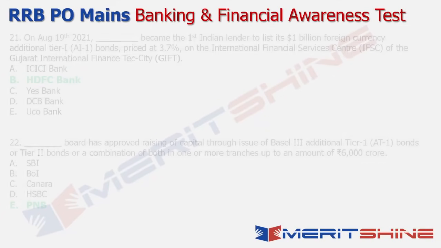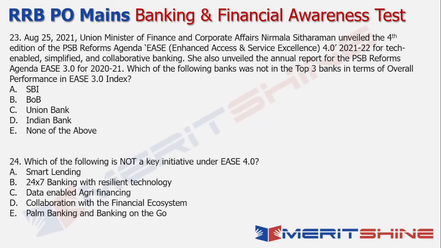Let's move on to the next set of questions. Right. So talking about the date 25th of August 2021, the Union Finance Minister and Corporate Affairs Minister Nirmala Sitharaman basically unveiled the 4th edition of the Public Sector Bank Reforms Agenda, which is EASE, in the context of Enhanced Access and Service Excellence 4.0.